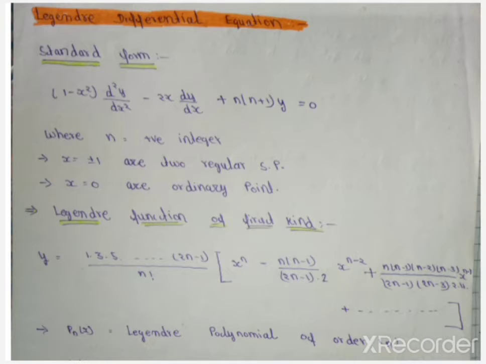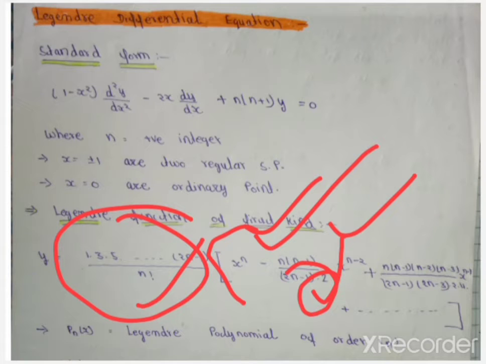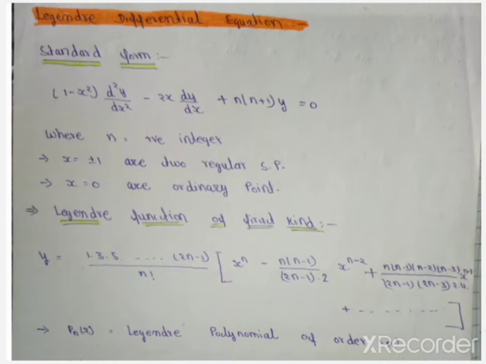So Legendre functions of the first kind means solutions. y is equal to 1 into 3 into 5 up to 2n minus 1 over n factorial, into, this term is common to all terms so we take it outside, x power n minus n into n minus 1 over 2 into 2n minus 1, with x power n minus 2.